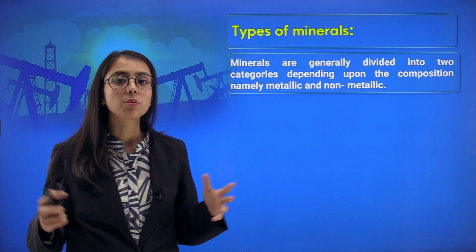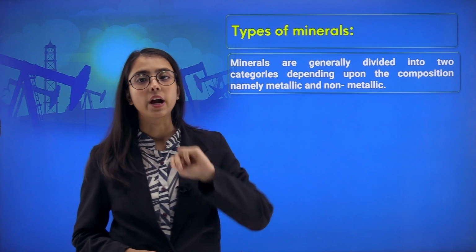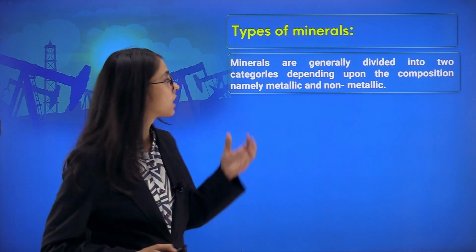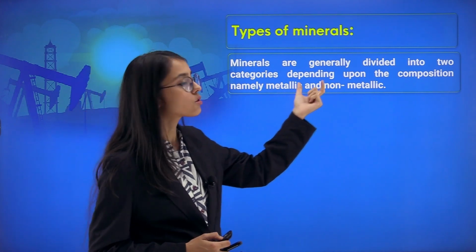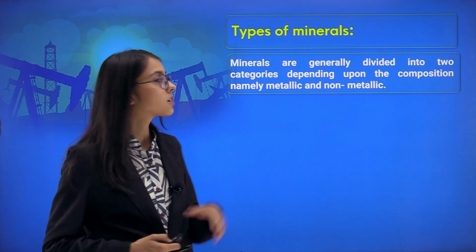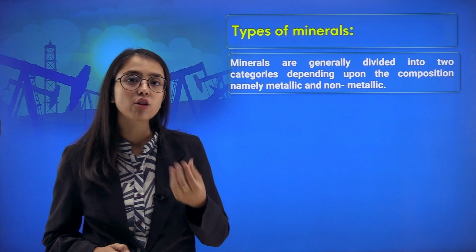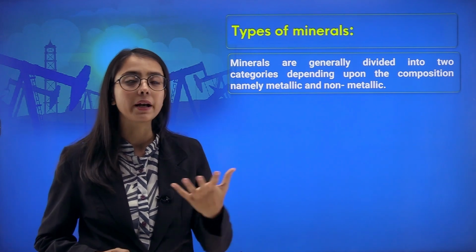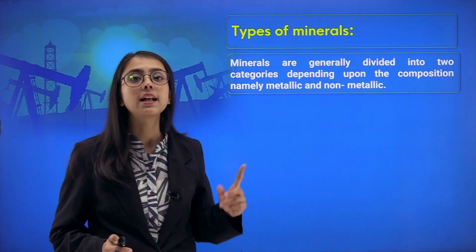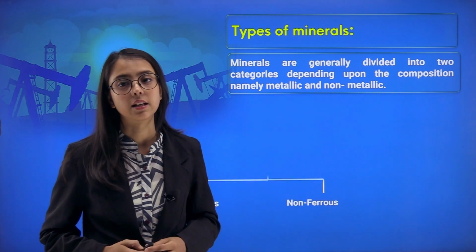Now, let's talk about types of minerals. Minerals are generally divided into two categories depending upon their composition, how they are made. Such minerals are metallic minerals or non-metallic minerals. To give an overview, minerals which are made from metals, which have a composition of a metal in them, are known as metallic minerals, whereas non-metallic minerals do not have any kind of metallic content in them.